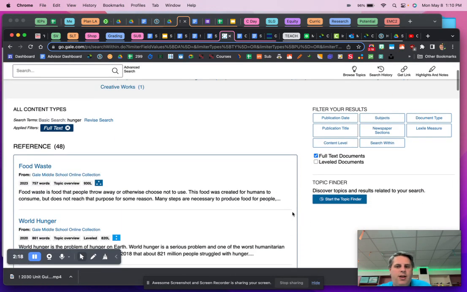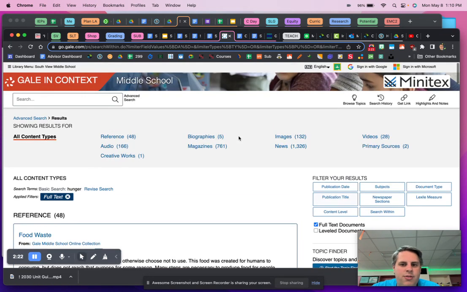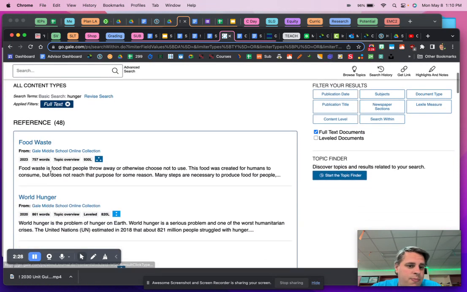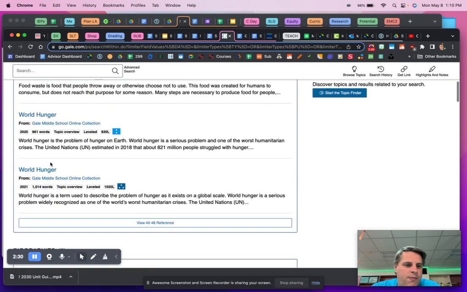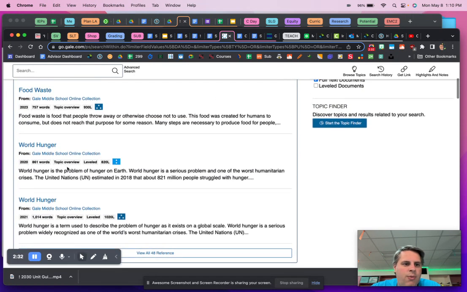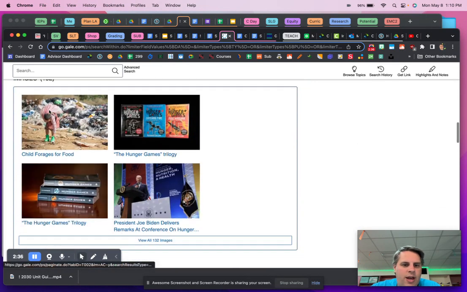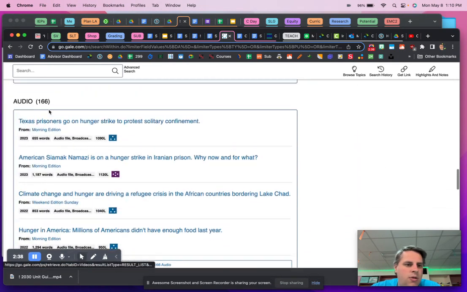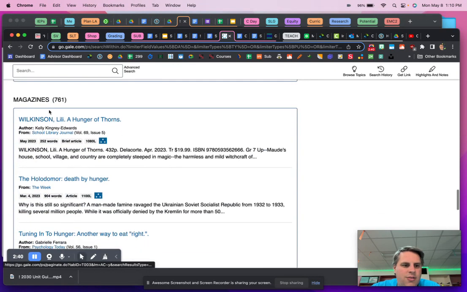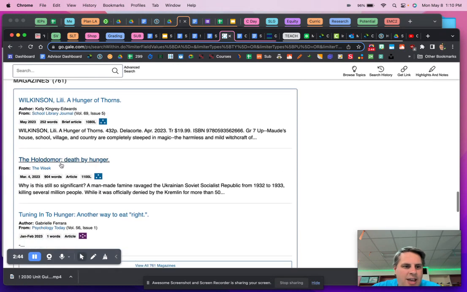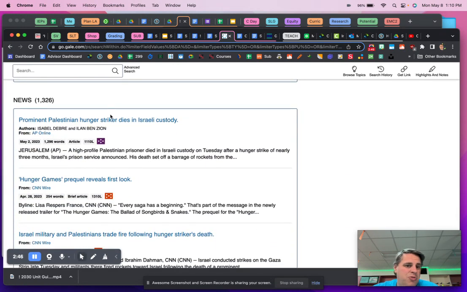So I'm finding things that have the full text, and you could narrow it down a little bit further. But notice I've got lots and lots of results here. So I want to just kind of look, oh, food waste. That seems interesting. World hunger. That might be helpful. Lots of different kind of reference things here. We've got biographies. We've got images, videos, audio, and here's kind of some things I might really start to look at reading. Magazines and news, right?